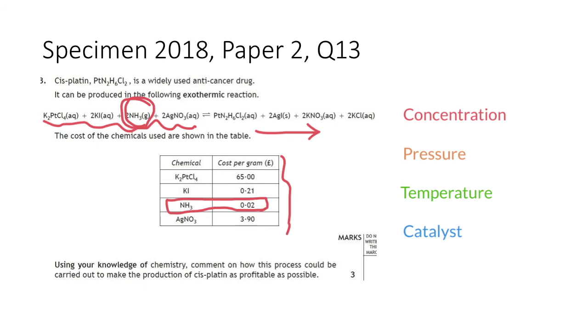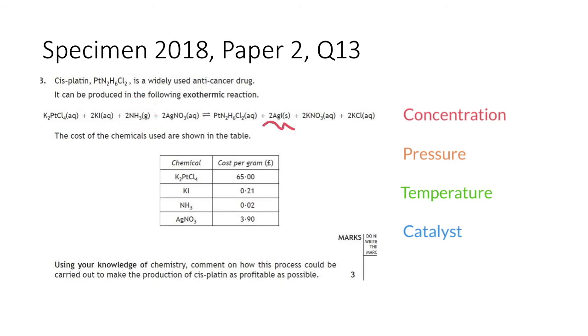Also thinking about our concentration of products, think back to the Haber process where we could remove our products. One of our products is a solid, that's going to precipitate out. That'd be fairly easy, straightforward for us to remove from the reaction vessel. And then again, that's going to shift our equilibrium to the right and increase our yield of the product that we actually want.